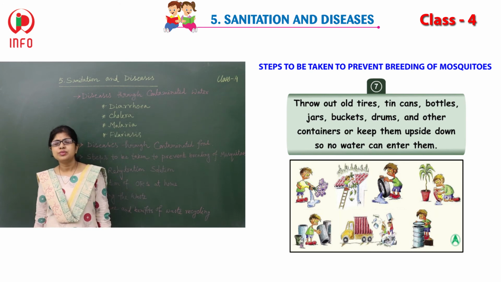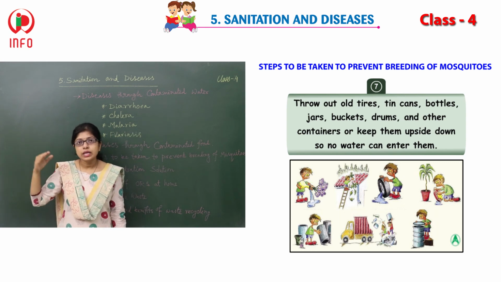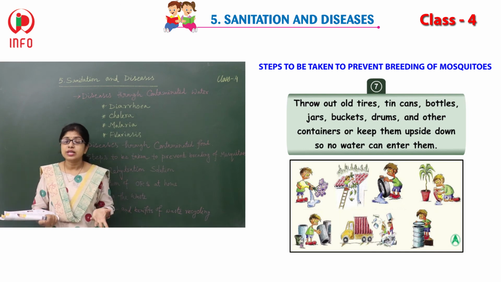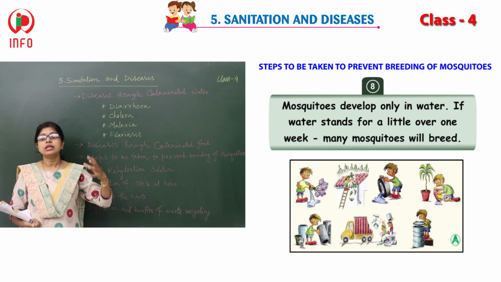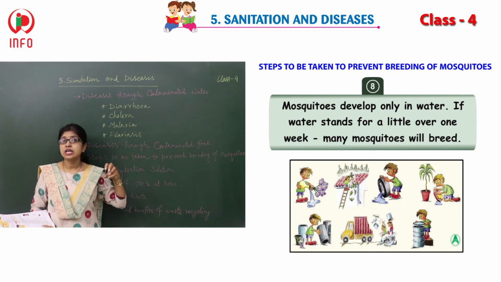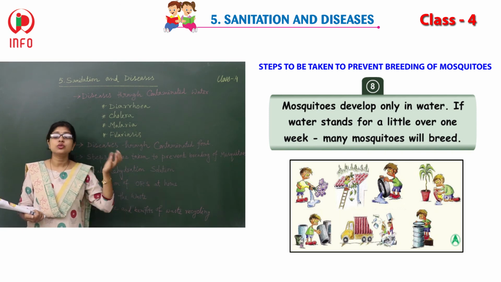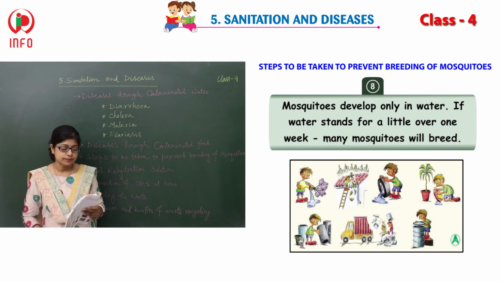For the case of a tire, I think you should destroy it. Otherwise, if you throw it here and there, in the time of rain the water will be collected in it, and after a few days mosquitoes can breed there. So whenever you think that these kinds of objects or containers can hold water, it is better to keep them in a position where they can't hold water.